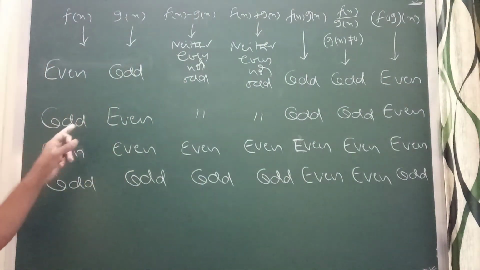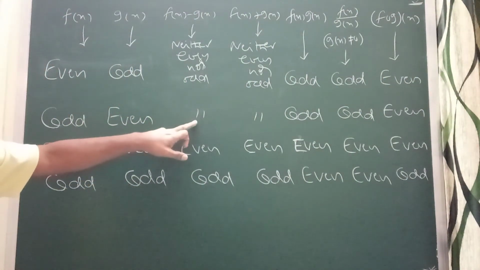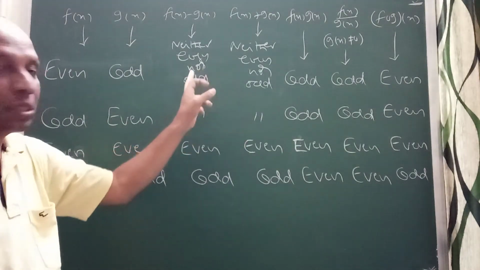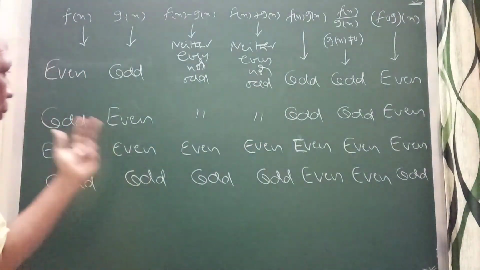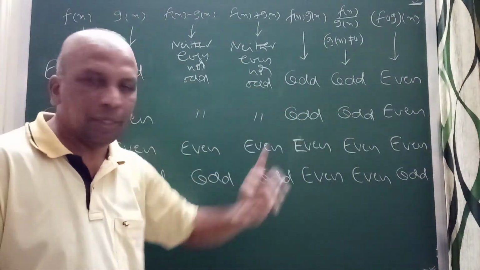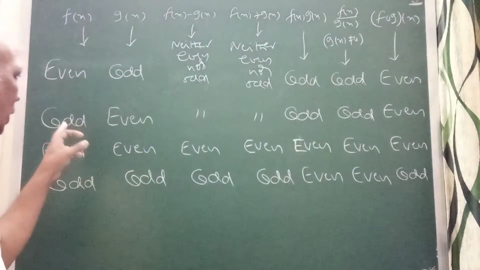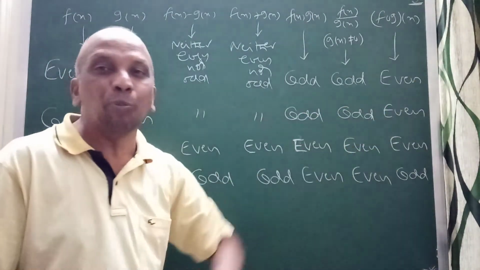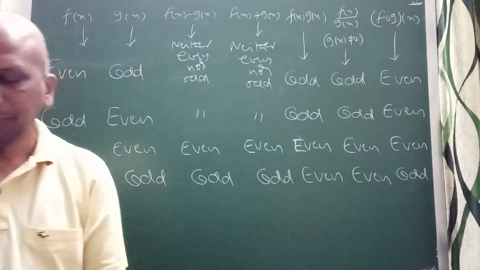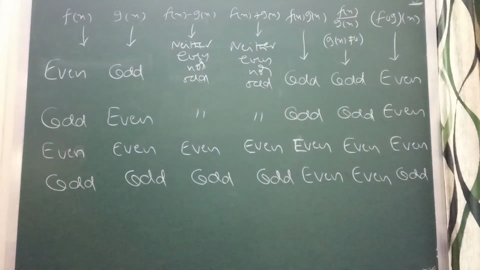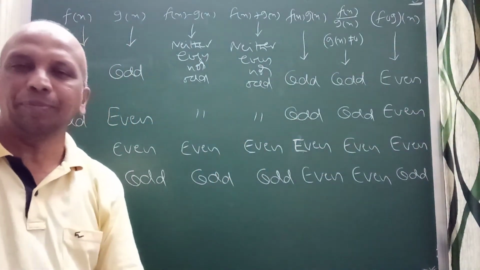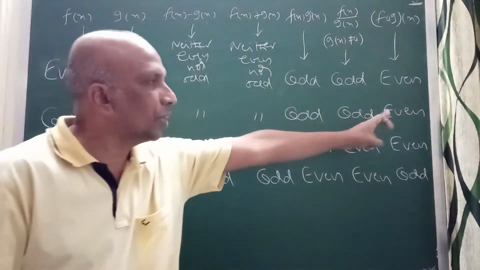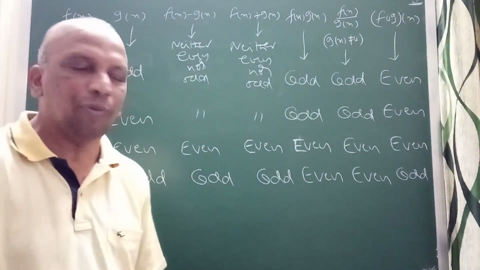Coming to the second case, odd and even. Again, the sum and difference of those two are neither even nor odd. But if you take the product, it will be odd. Same here again, you can see odd and even. Coming to the composite function, that will be an even function. Whenever you take odd and even, you get the odd-even case also, and the composite function will be an even function. No doubt in that. You can take an example and verify that.